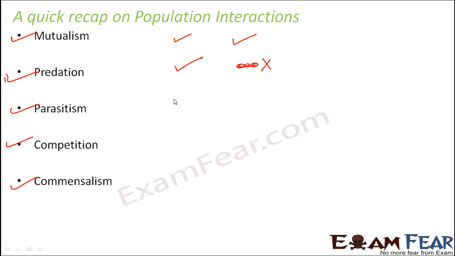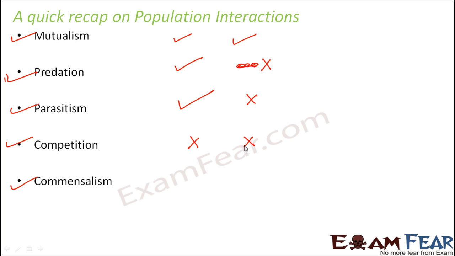When you talk about parasitism, the parasite is benefited because it derives nutrients from the host's body, but the host is harmed because it is losing its nutrients and resources because of the parasite. In competition, both the species are harmed. And finally, the inferior one sometimes gets eliminated.